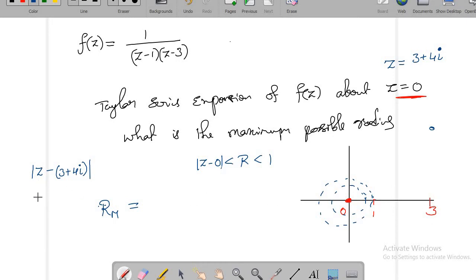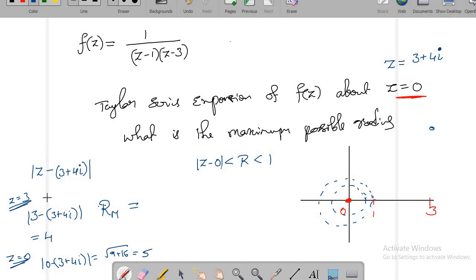So suppose if I substitute 3 here, when I plug in z equal to 3, then 3 minus of 3 plus 4i, and its absolute value is nothing but 4. So when I substitute z equal to 0, so this is 0 minus of 3 plus 4i, and what is its absolute value? The square root of 9 plus 16, which is root 25, so this is 5. So the distance from 3 is 4 and the distance from 0 is 5.